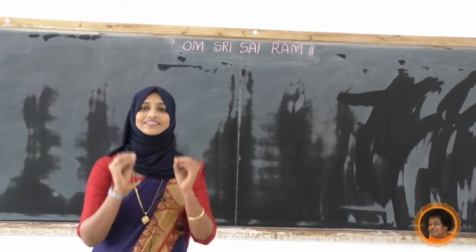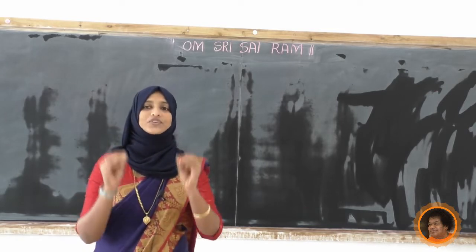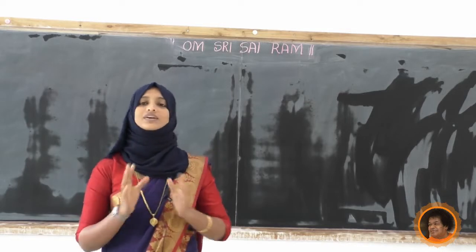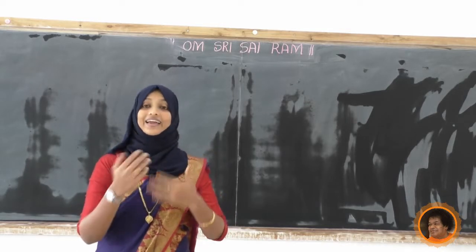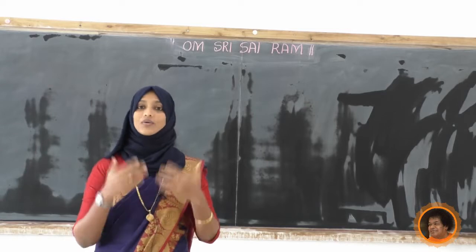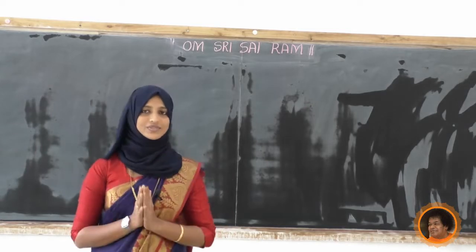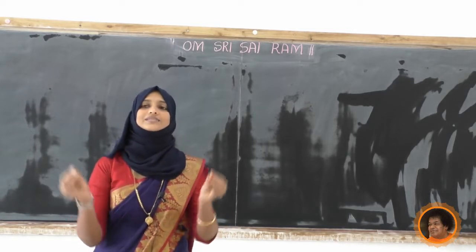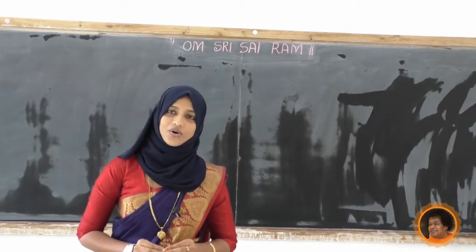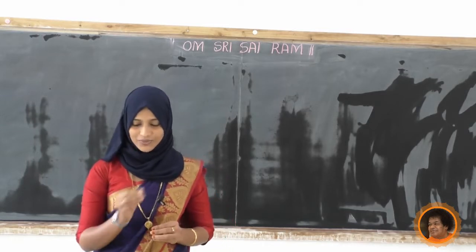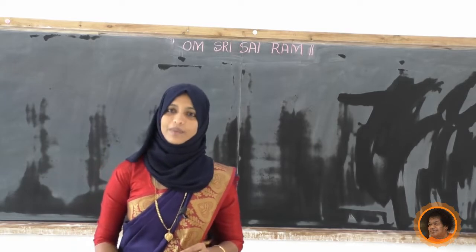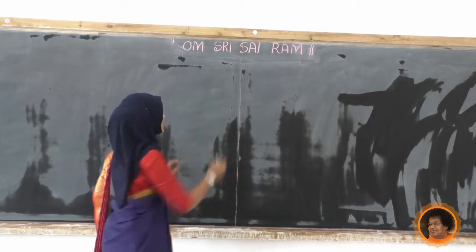Microbes are organisms which we can't see with our naked eye, that is, the unaided eye. It is very difficult to see them. Such organisms are called microorganisms. So in today's class we are going to study about microorganisms.